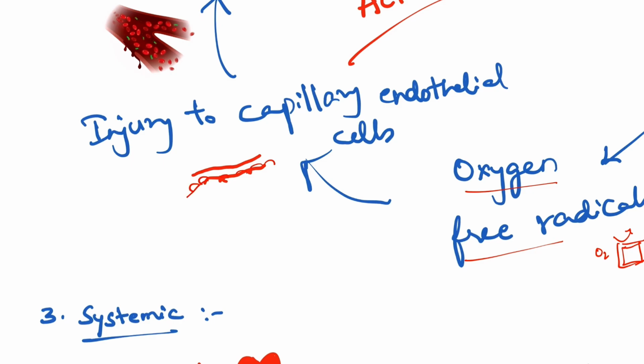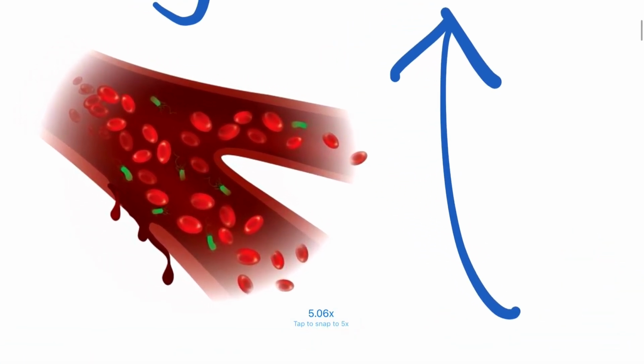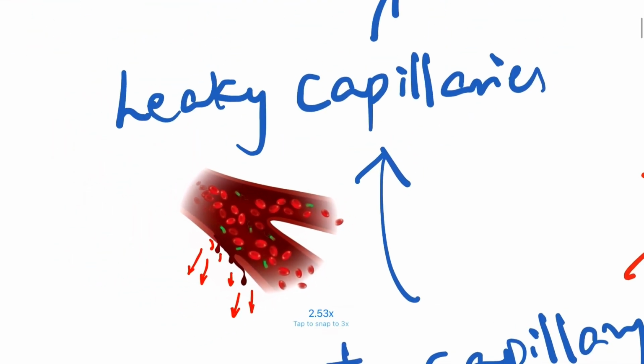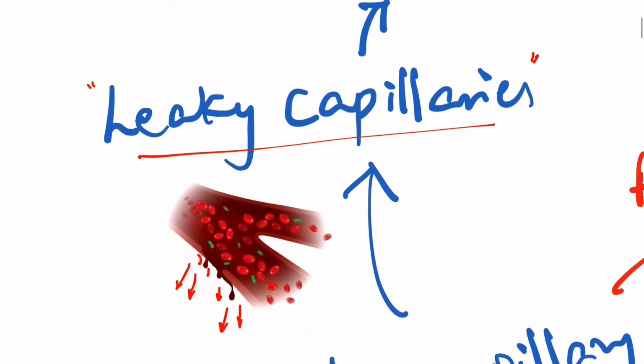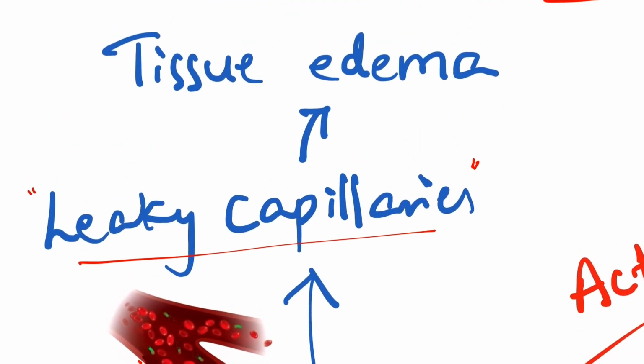These capillary endothelial cells, due to disruption of the vessel wall, this will cause, what is this? What am I depicting? This is leaky capillaries. So this is a very, very important term. Leaky capillaries, due to this leak, all this fluid will be accumulated into the tissue, causing tissue edema.